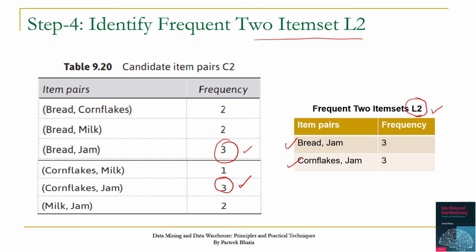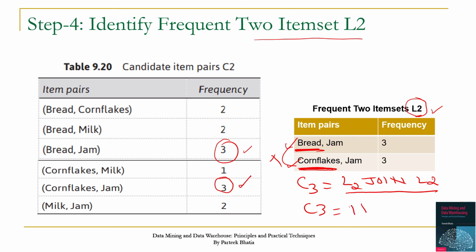Here we have this L2. So let us create C3. C3 will be created by L2 join of L2. But for this, their first item should be same. So here first item is bread and first item is cornflake, which is not same. So I can say that C3 will be null or C3 is not possible in this particular case. So we will stop at this point because C3 becomes null.